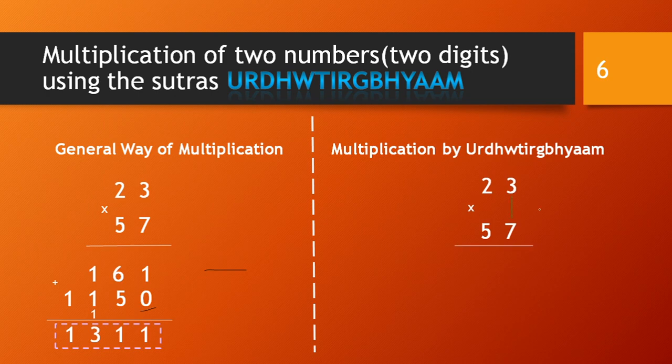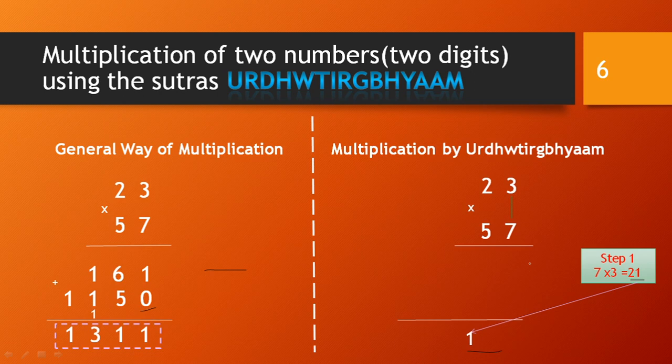So here, first, step 1: we have to multiply the unit place digits, 7 into 3, or 3 into 7. So our step 1 is 7 into 3, and we are getting 21. Out of that, we take the 1 as a result, and the 2 will be added in the next step.